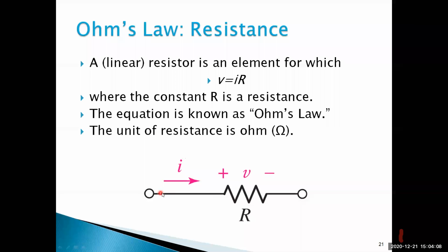So the current entering into the resistance, I consider as plus here, and here minus. The voltage, so V is equal to I into R. Current entering into the load is plus and leaving is minus. So standard notation, I consider like this. Current entering into the resistor is plus and leaving is minus.